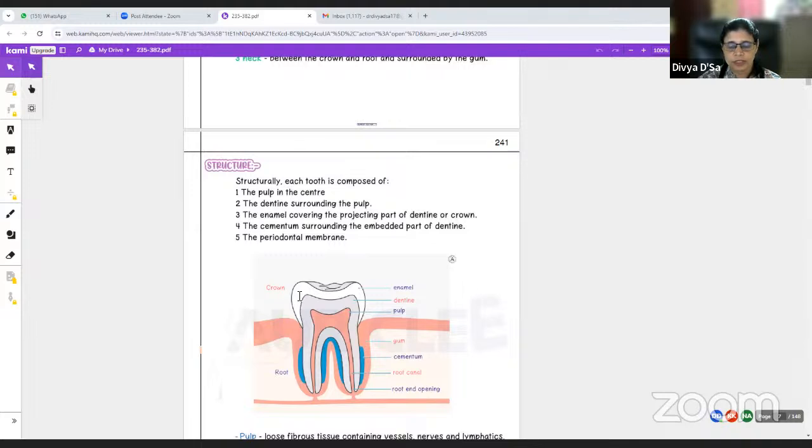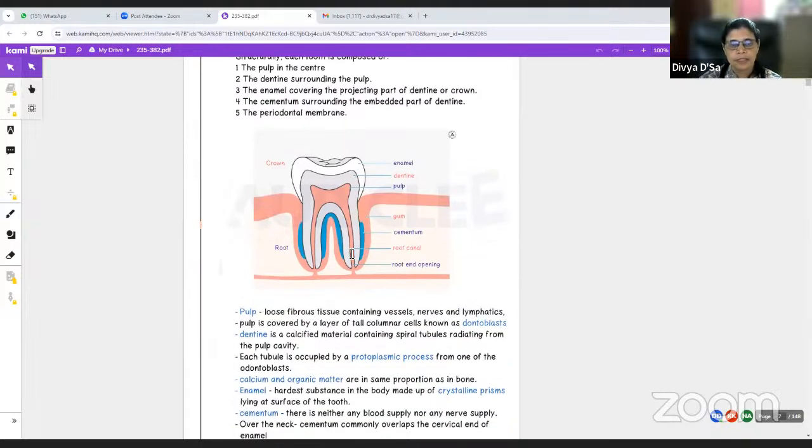In radiology, it will be the most radiopaque substance when we take an X-ray of the head and neck region. So here, the enamel covering the projecting part, this is the enamel, okay? And the cementum here will be this portion which is surrounding the embedded part of the dentine. And there is the periodontal membrane, okay? Periodontal membrane will be around the tooth.